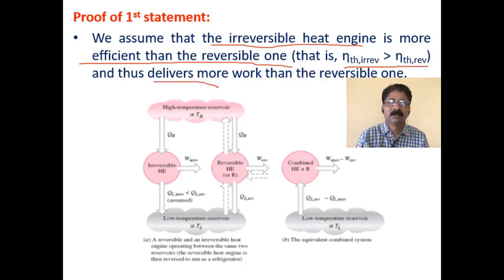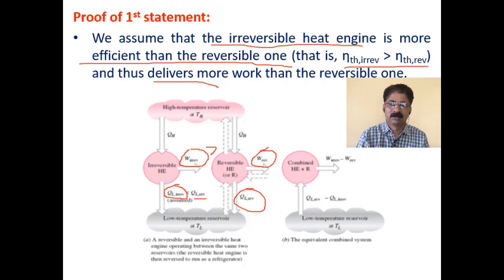that irreversible heat engine should deliver more work than the reversible one. That means here W irreversible should be more than this. So this is greater. So if this is greater, the same amount of heat is absorbed. So then the heat rejected to the low temperature reservoir, QL irreversible, becomes less than this. That's what is written here. QL irreversible is less than QL reversible.